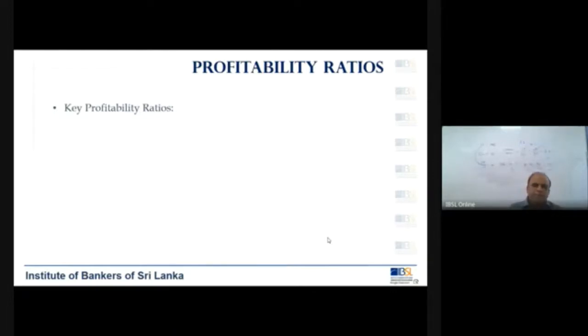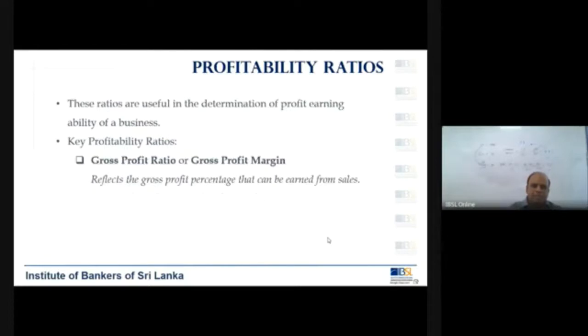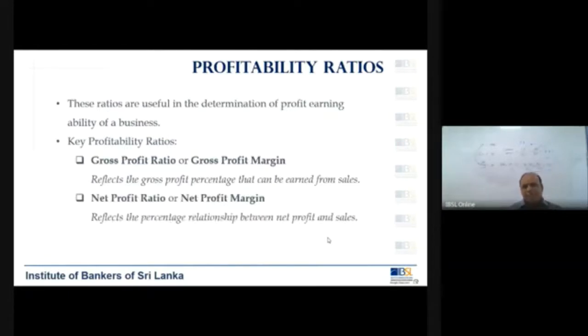So I have given what it is. Gross profit ratio reflects the gross profit percentage that can be earned from sales. So what are the 2 variables here? The gross profit and the sales. Then net profit ratio reflects the percentage relationship between net profit and sales. So very straightforward.